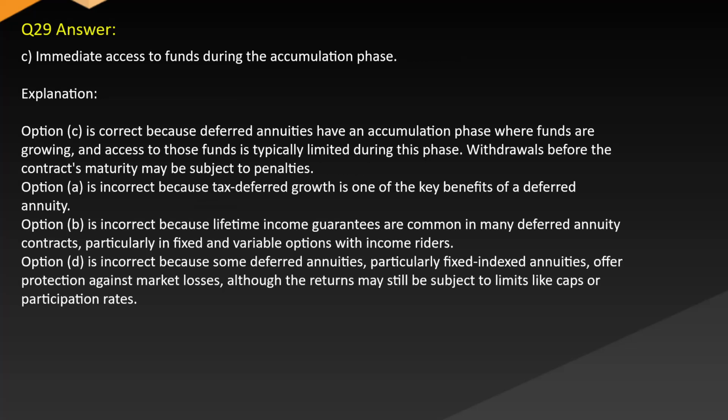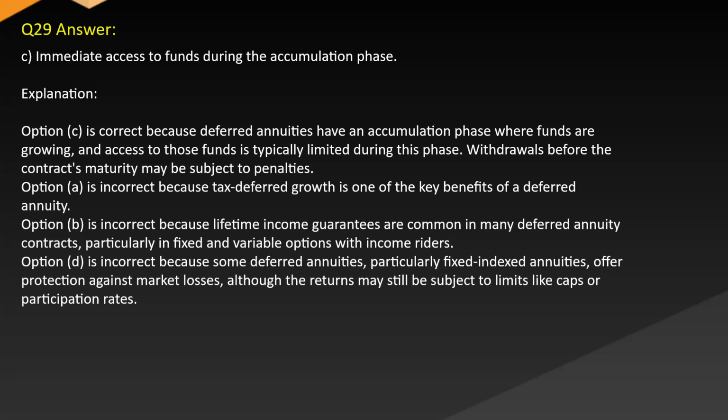Answer. C. Immediate access to funds during the accumulation phase. Explanation. Option C is correct because deferred annuities have an accumulation phase where funds are growing and access to those funds is typically limited during this phase. Withdrawals before the contract's maturity may be subject to penalties.